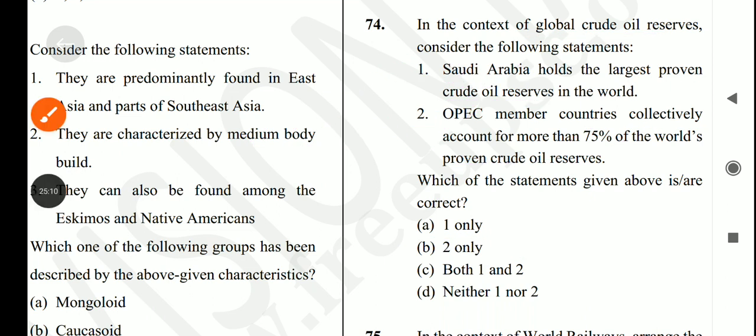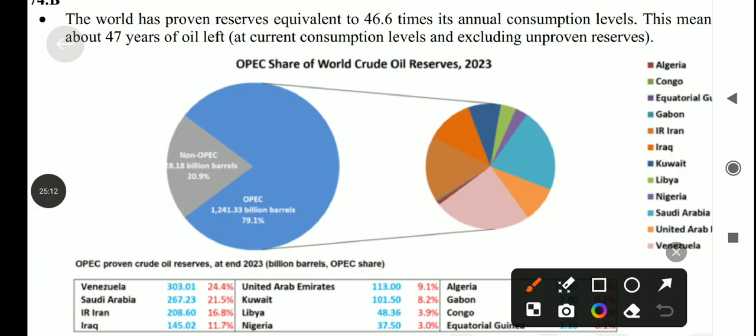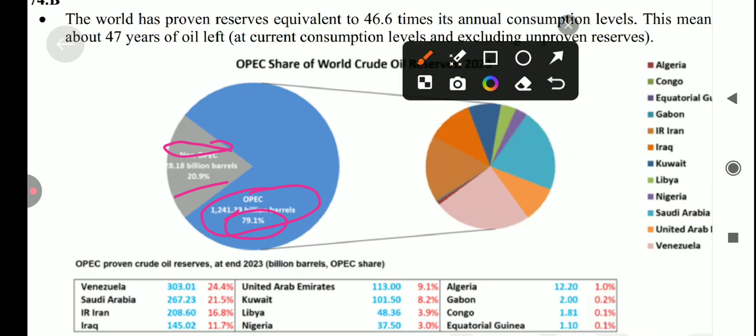Let me show in the map. This one is the OPEC member countries जिसके पास सबसे ज़्यादा ऑयल रिजर्व्स है. कितना? 79.1%. And non-OPEC countries के पास 20.9% only. Okay, बाकी सारा OPEC countries के पास है. और OPEC countries में भी सबसे ज़्यादा किसके पास है? वेनेजुएला.